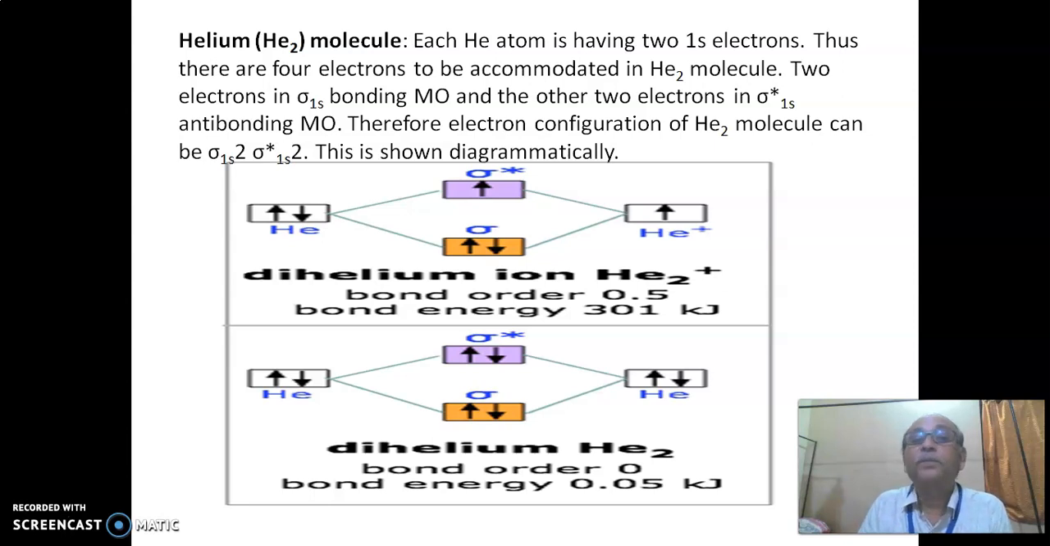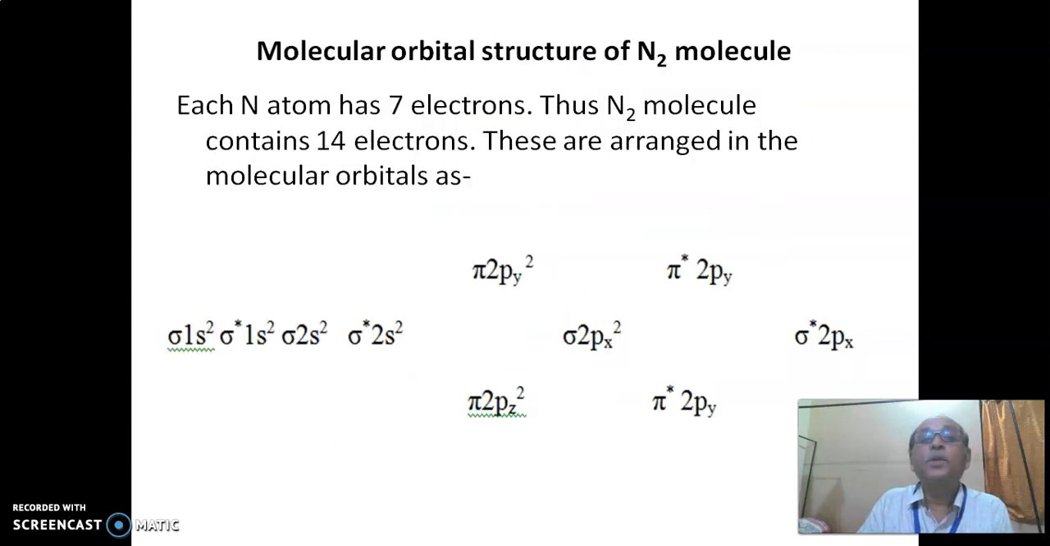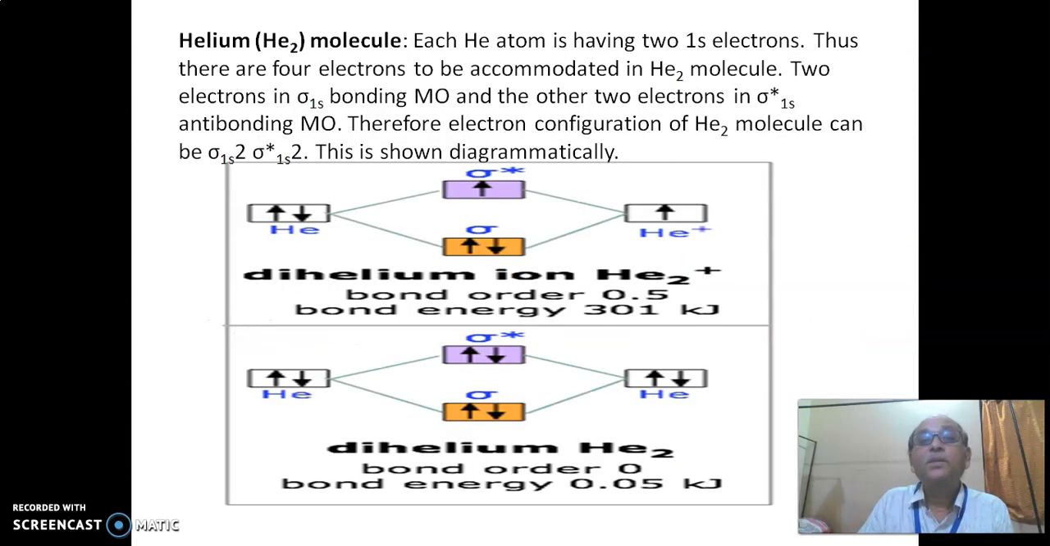After going through the figures, since 2 electrons are accommodated in the bonding and 2 in the anti-bonding molecular orbital, we can calculate the bond order. The bond order of helium is found to be 0 because the number of electrons in the bonding molecular orbital is 2 and in the anti-bonding molecular orbital is 2. So 2 minus 2 divided by 2, that is 0 by 2, is equal to 0. So the He2 molecule does not exist.